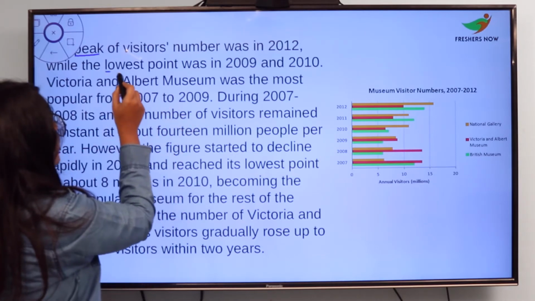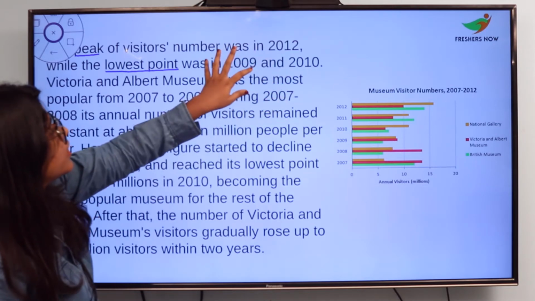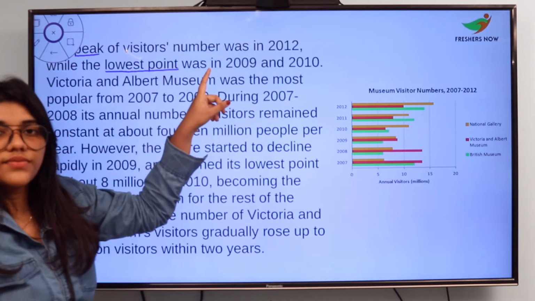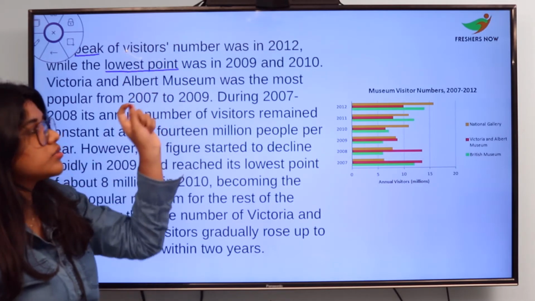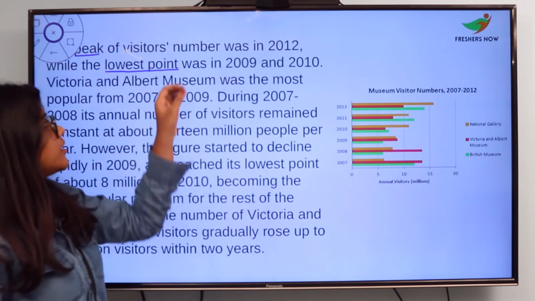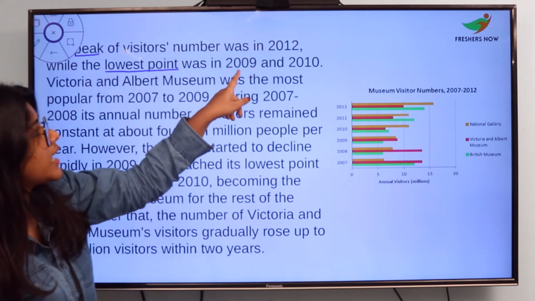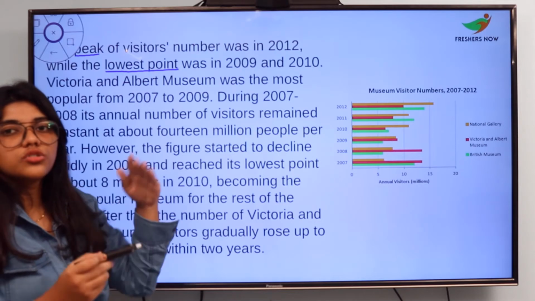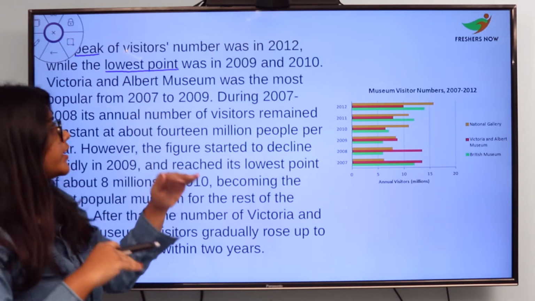While the lowest point was in 2009 and 2010. So in the first two lines, we have the comparison between 2012, 2009 and 2010. 2012 has more, 2009 and 2010 have the lowest. So here we have compared the highest point and the lowest point.